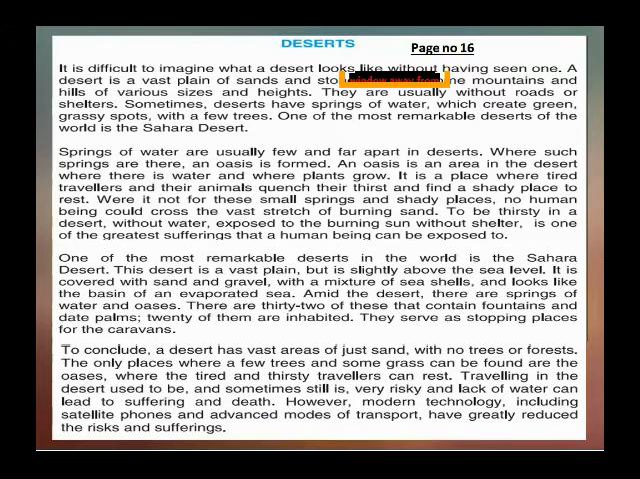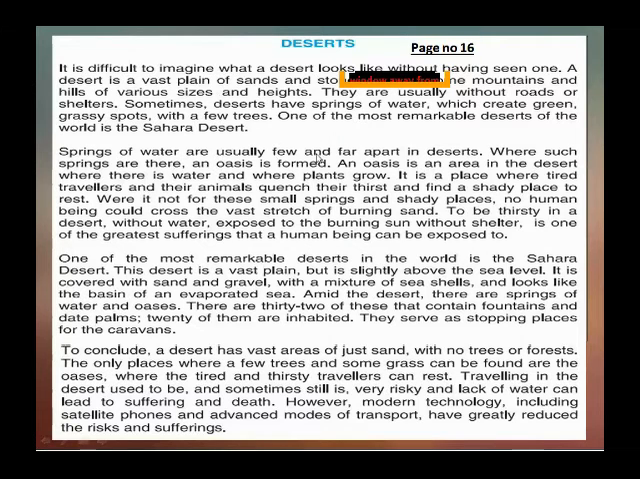It is difficult to imagine what a desert looks like without having seen one. A desert is a vast plain of sands and stones having some mountains and hills of various sizes and heights. They are usually without roads or shelters. Sometimes deserts have a spring of water which creates green grassy spots with a few trees. One of the most remarkable deserts of the world is the Sahara Desert.